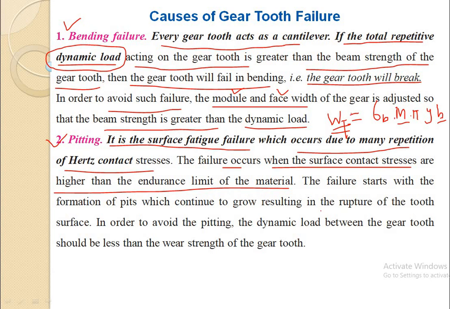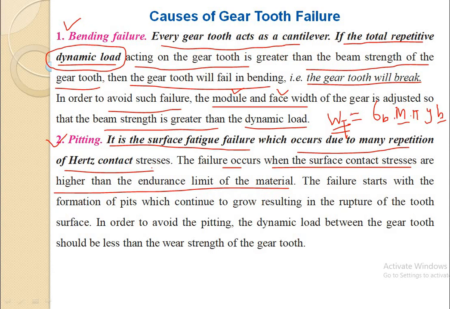Now the surface contact stress is the stress caused when two surfaces of the gear teeth come in contact with each other. It is a crushing stress; pitting is one of the crushing types of failure.